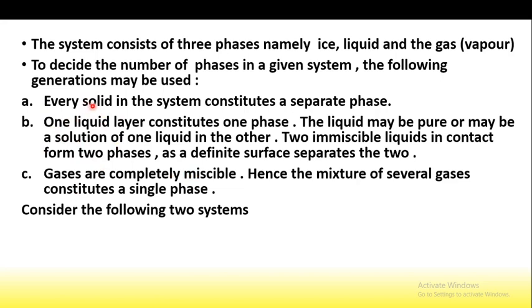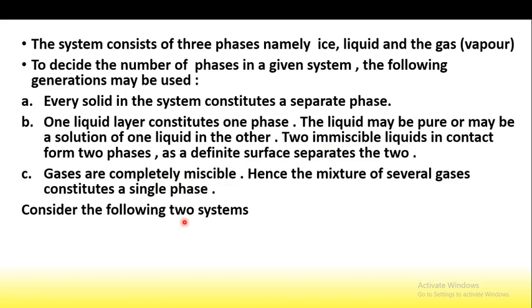That is, one is solid: each solid constitutes a single phase. Second is liquid: one liquid layer constitutes one phase. If two liquids are immiscible, we have to consider them as separate phases. And for the gases, we know that gases are completely miscible, therefore they constitute a single phase.